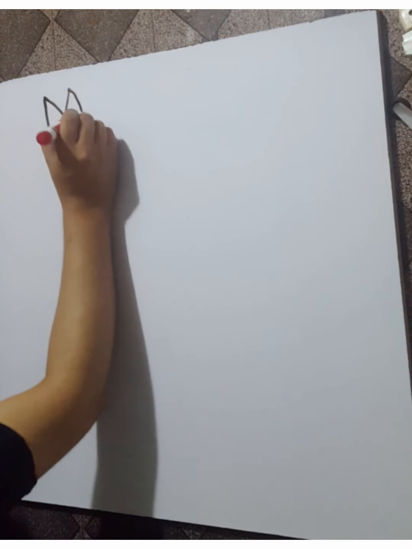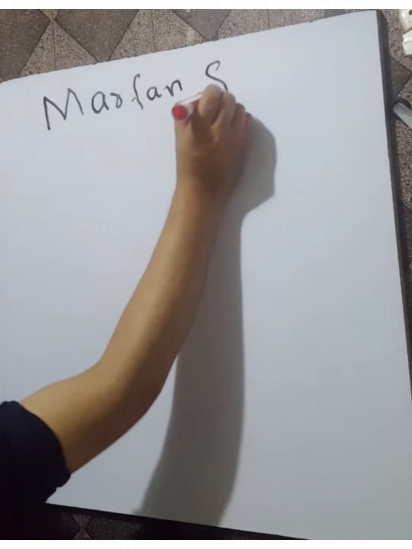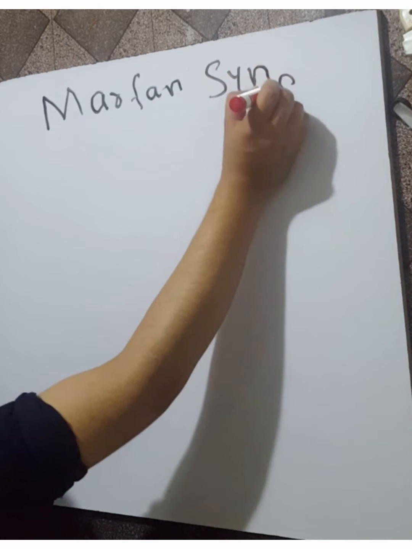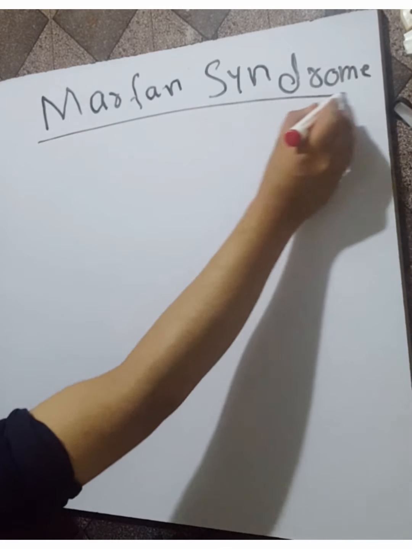We are talking about Marfan syndrome. What is Marfan syndrome?